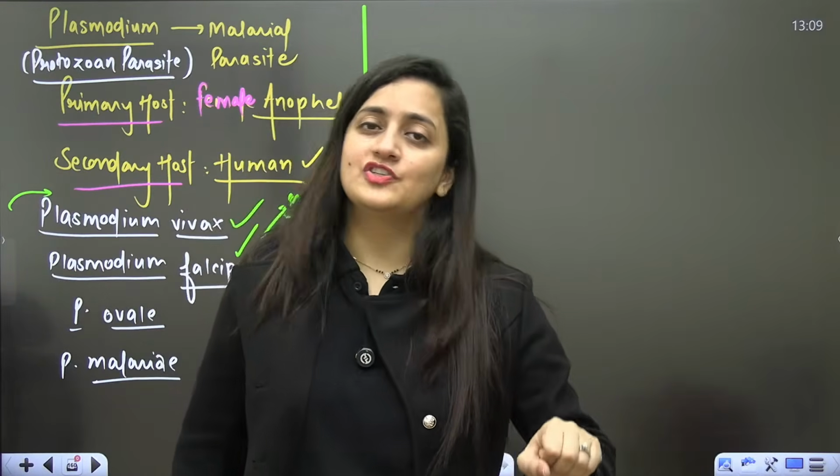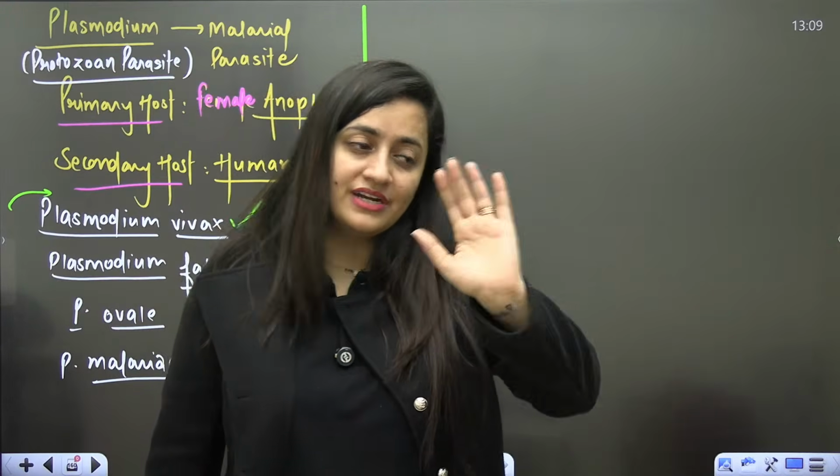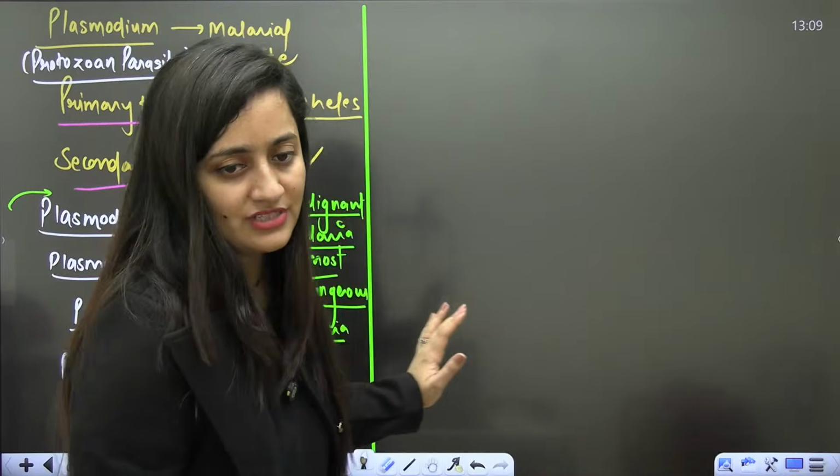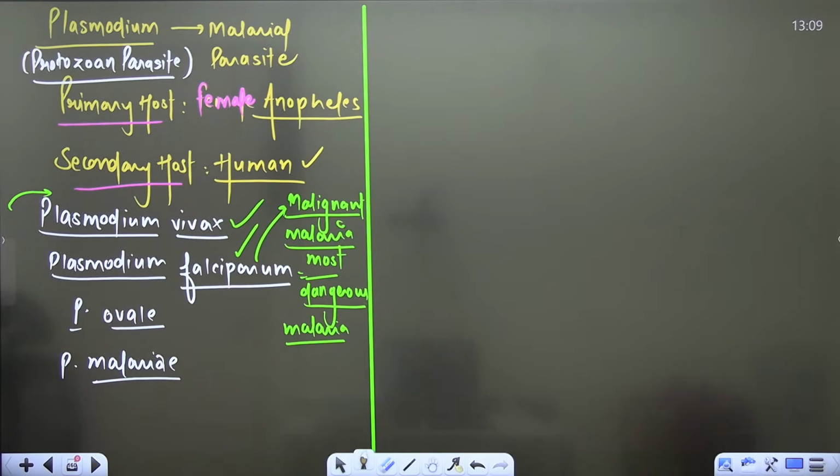We discuss the asexual stages in detail and the sexual stages. Asexual may be erythrocytic, pre-erythrocytic, post-erythrocytic, everything we have to discuss. But okay, we'll stick to the syllabus part here, and accordingly we will discuss it.